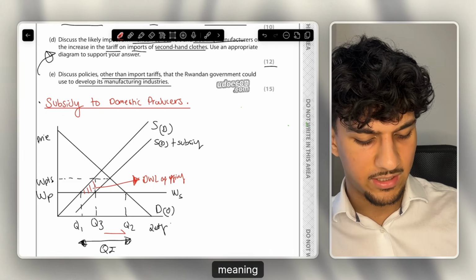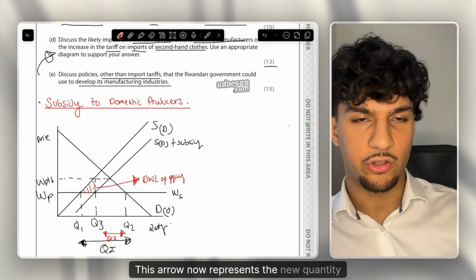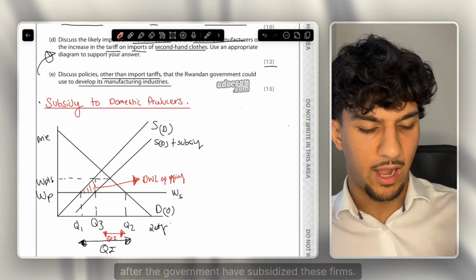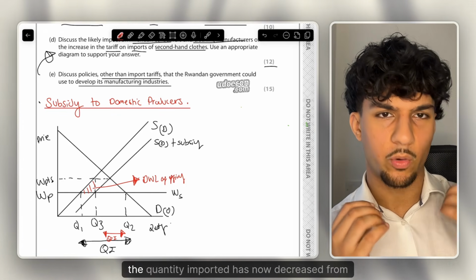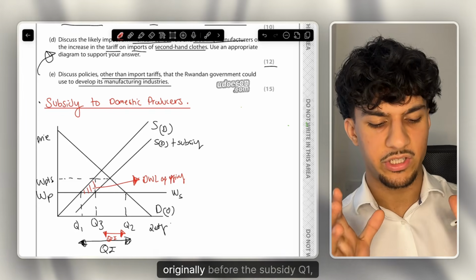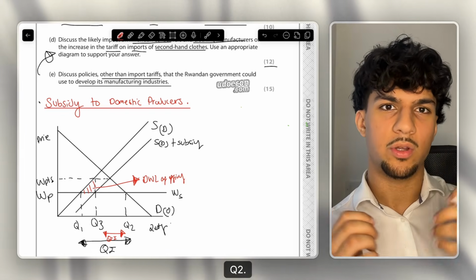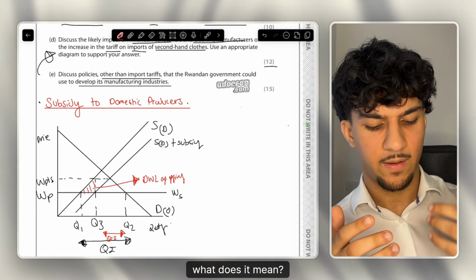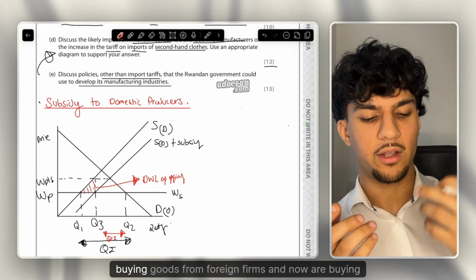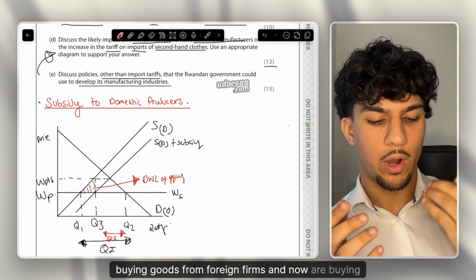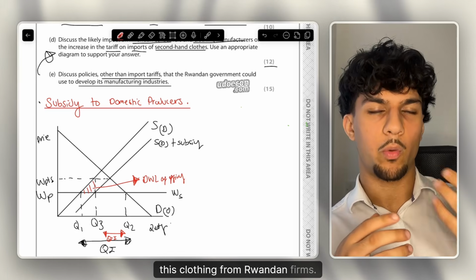Thus, what does this arrow represent? This arrow now represents the new quantity imported after the government have subsidised these firms. What does this show? It means that the quantity imported has now decreased from, before the subsidy, Q1, Q2, to now Q3, Q2. And if there's less quantity imported, what does it mean? It means Rwandan consumers are substituting away from buying goods from foreign firms and are now buying this clothing from Rwandan firms.